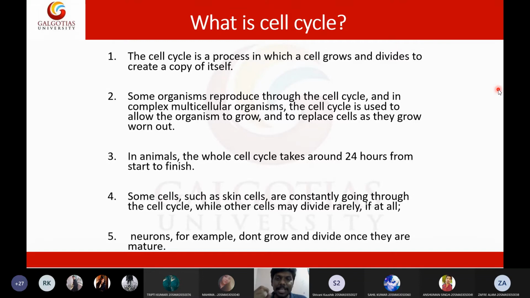Each and every second, there is a cell division. Every second, some million cells are being produced in our body. So within a fraction of a second, many cells are dividing in our body. That means many baby cells are being produced. So each and every second is like a birthday for many of the cells in our body. So we are celebrating a birthday each and every second until our death. Birthday is not a single day event. At a cellular level, it is happening in every fraction of a second. If that is not happening, we can say goodbye to this world.